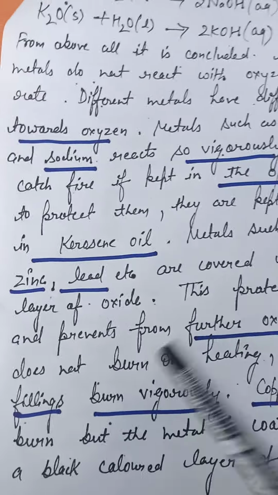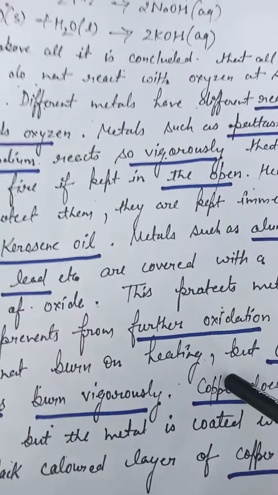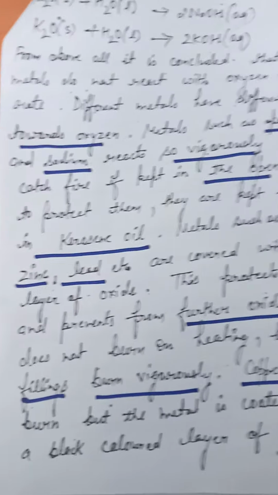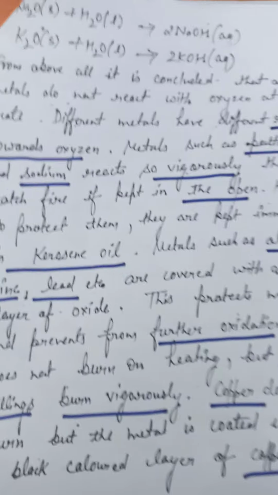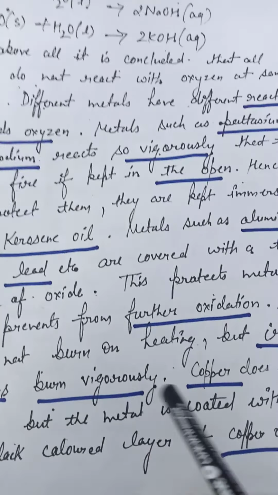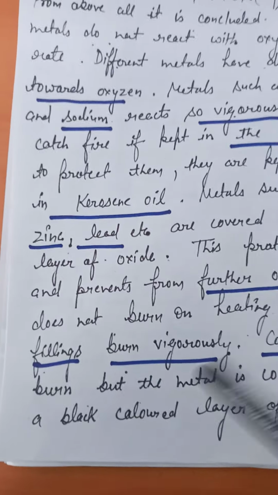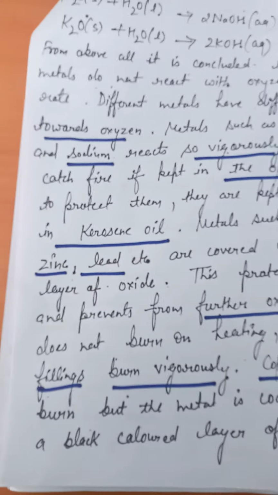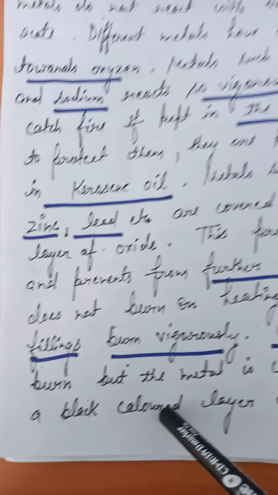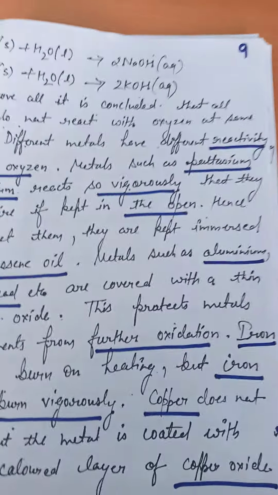Next, iron does not burn on heating, but iron filings burn vigorously. Similarly, copper does not burn, but the metal is coated with a black layer of copper oxide when heated.